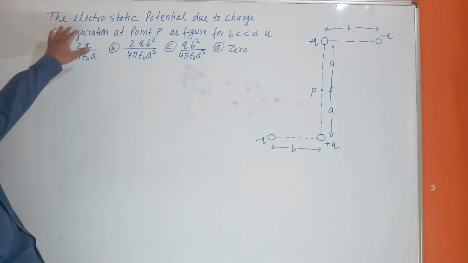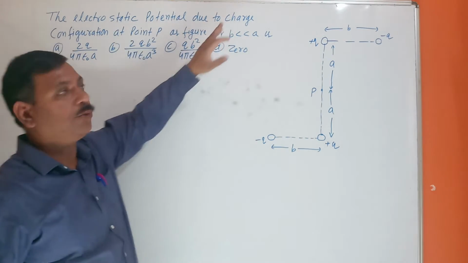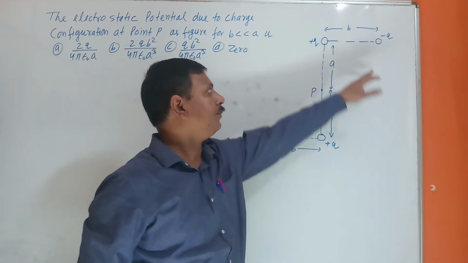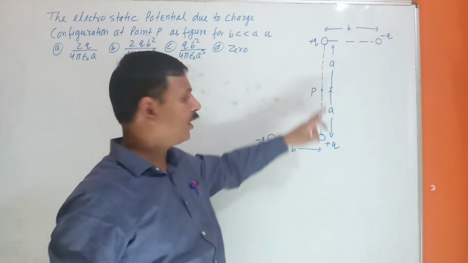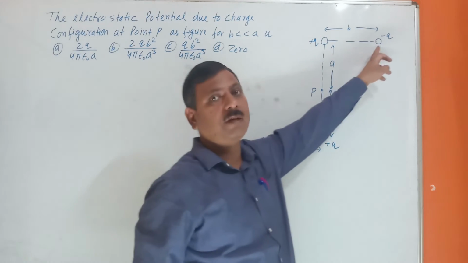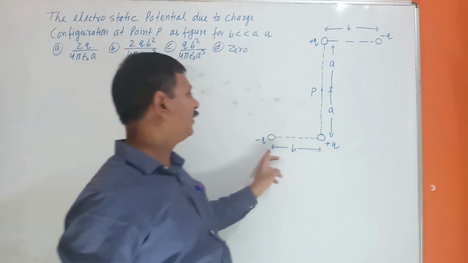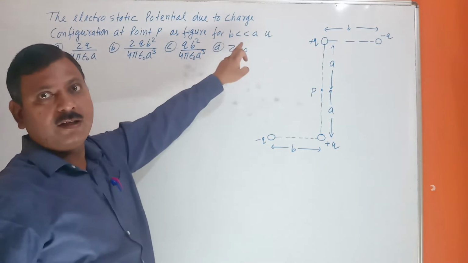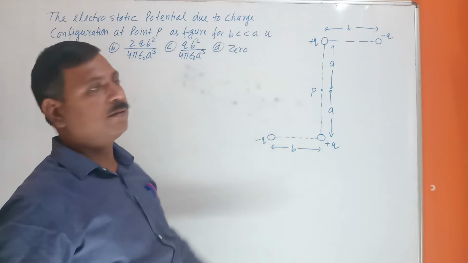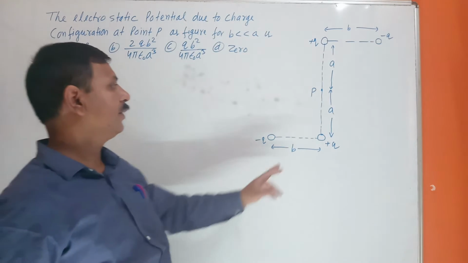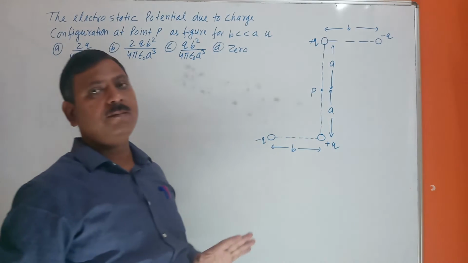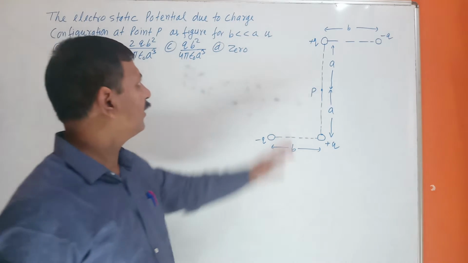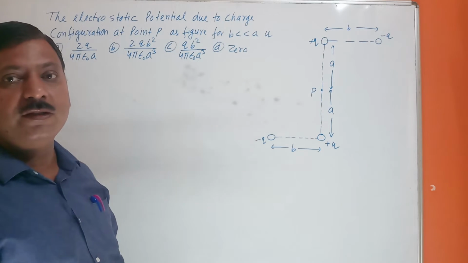See here, one problem is there. The electrostatic potential due to the charge configuration at point P in the figure. This is the figure. Here plus Q charge, minus Q, minus Q. Distance is B, here distance is B, this distance is A, this distance is A. One thing they have given, B is much smaller than A. In comparison to A, what is the value of B, beta? Very, very smaller. So here we can apply approximation. If something like this is given, then we can use approximation.